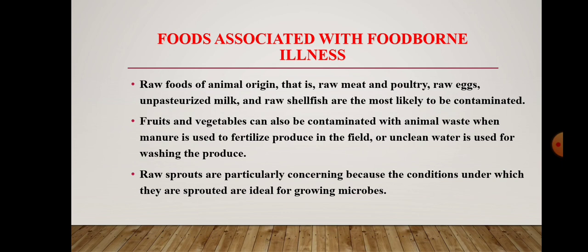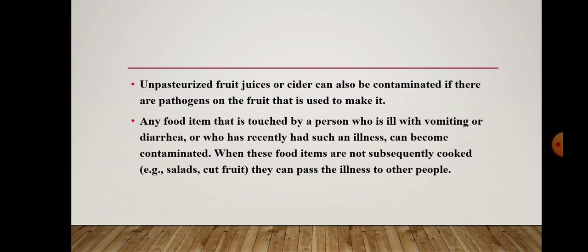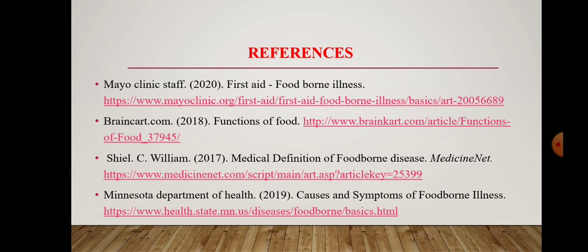Raw sprouts are particularly concerning, as the conditions under which they are sprouted may also cause growth of microbes. Other foods include unpasteurized fruit juices, which can cause vomiting and diarrhea in some cases. Uncooked salads, vegetables and fruits may also cause certain problems for certain people. These are my references.